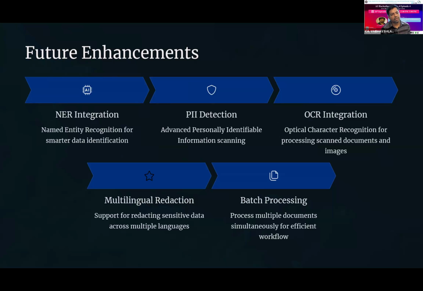Further enhancement is also possible in this tool with OCR integration. Wherever an image part comes, the OCR will automatically detect the text, and it will help us redact the text within the document which is in the form of an image. Multi-language support can also be integrated in this tool.